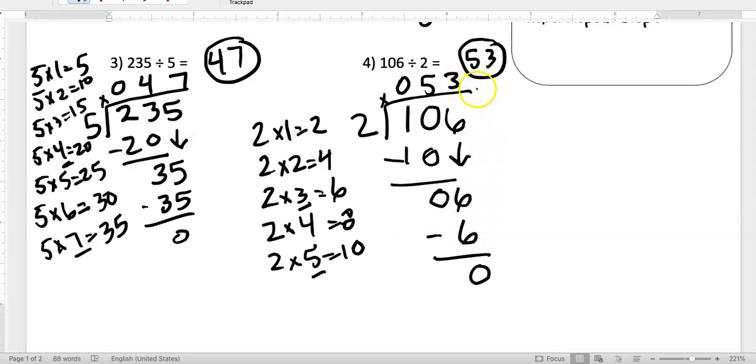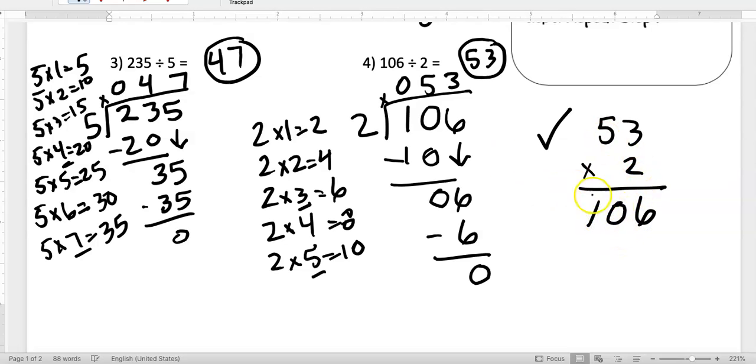I also want to show you very quickly one way to check your work when you're dividing. So let's say this is our checkpoint. We take our quotient, which is 53, and then we multiply it by our divisor, which is 2. Don't forget, multiplication and division are sort of like cousins. When we multiply, we're actually going to come up with our dividend. It should equal our dividend. So let's try that. 2 times 3 gives me 6. 2 times 5 gives me 10. Boom. My 106 here is the same as my dividend, so I know that that answer is correct.